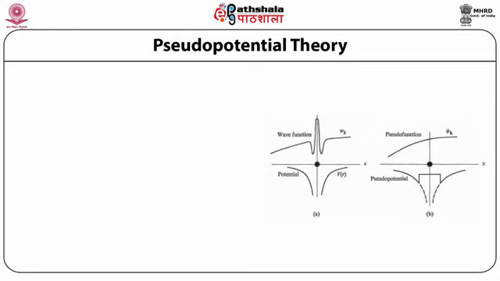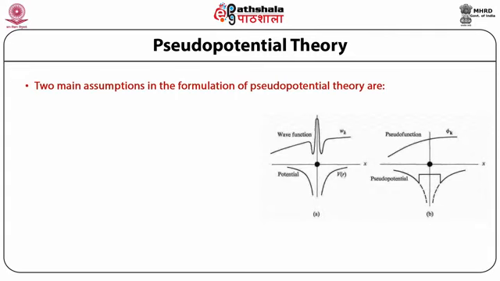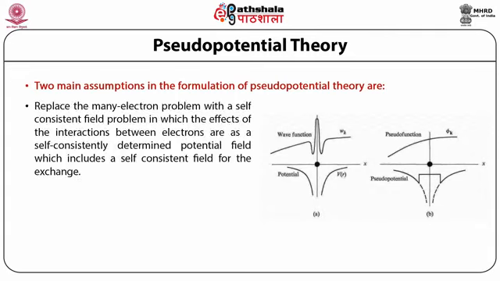Then there is another theory, in addition to the tight binding method and the Wigner-Seitz method: the pseudopotential theory. The main assumption of this formulation of pseudopotential theory is to replace the many-electron problem with a self-consistent field problem, in which the effects of the interaction between electrons are a self-consistently determined potential field which includes a self-consistent field for the exchange.